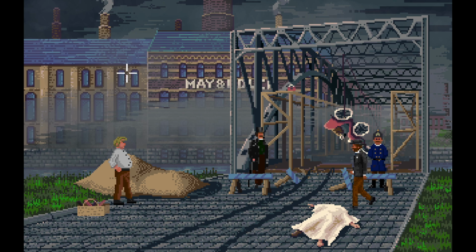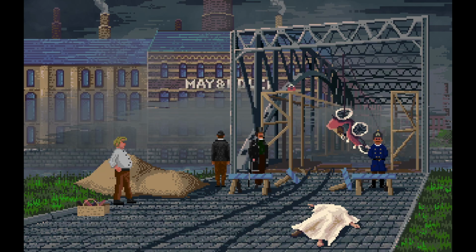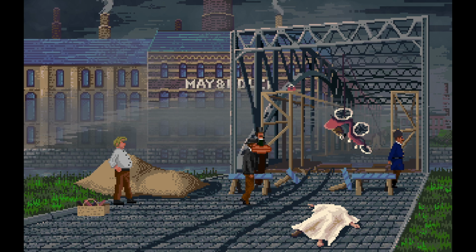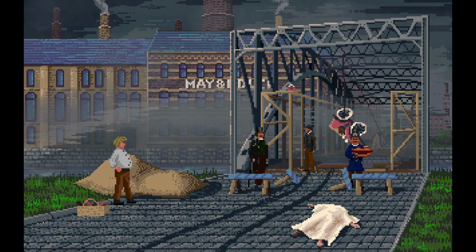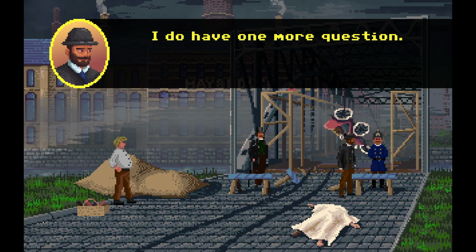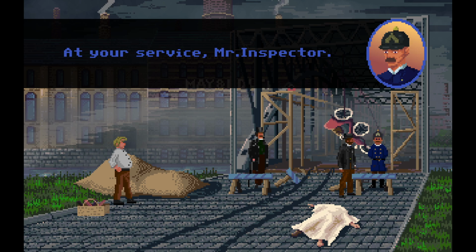I don't think it works like that. I'm doing the inspection thing. It's not finished. Do you have anything else to say to me? I have one more question. I don't have one more question.